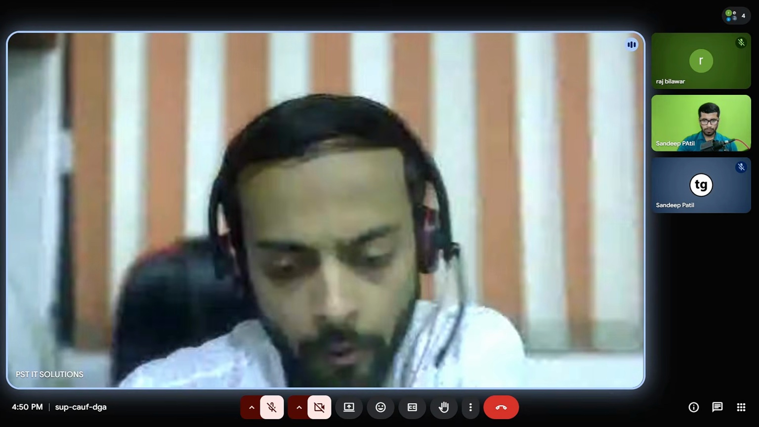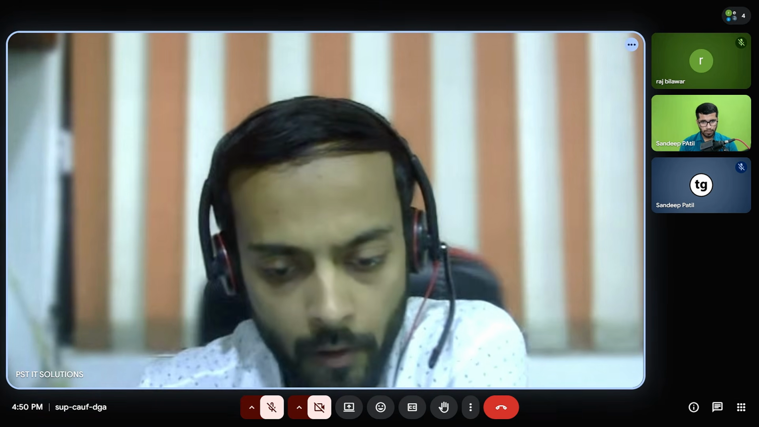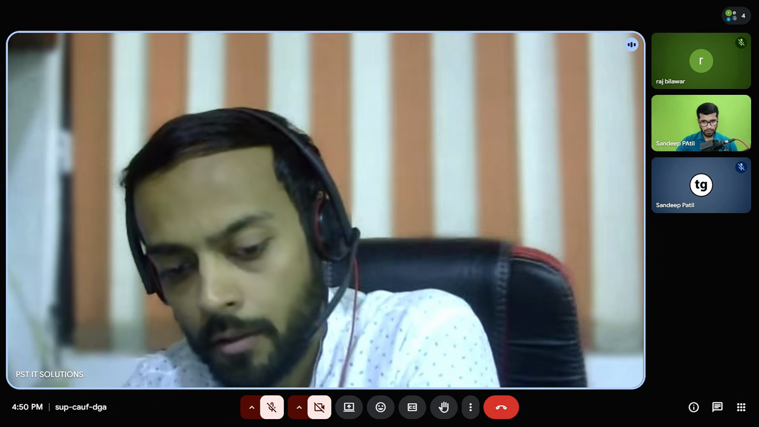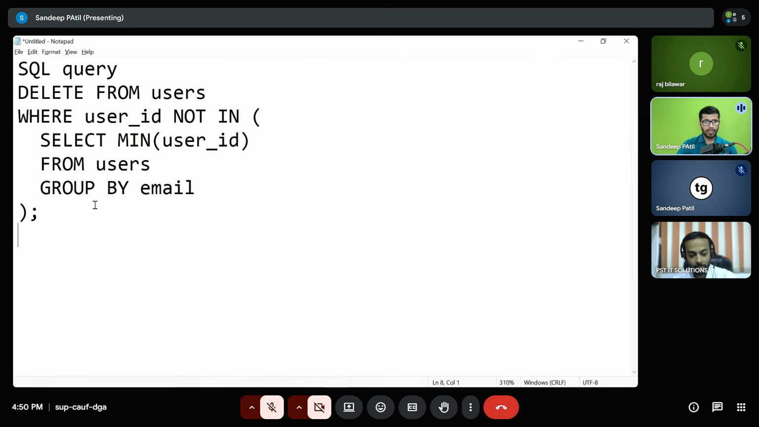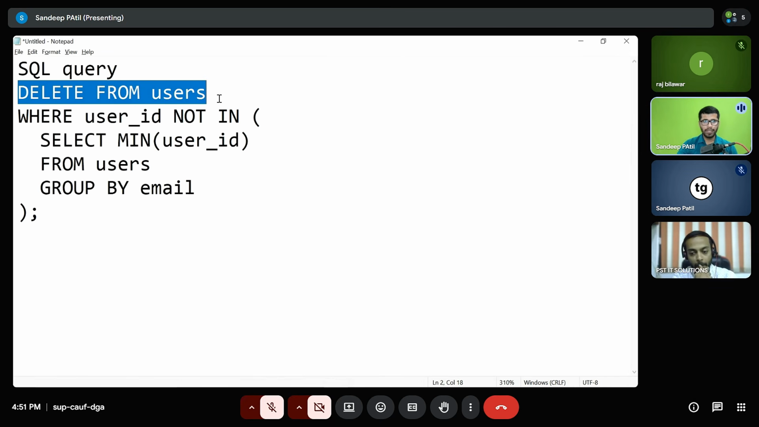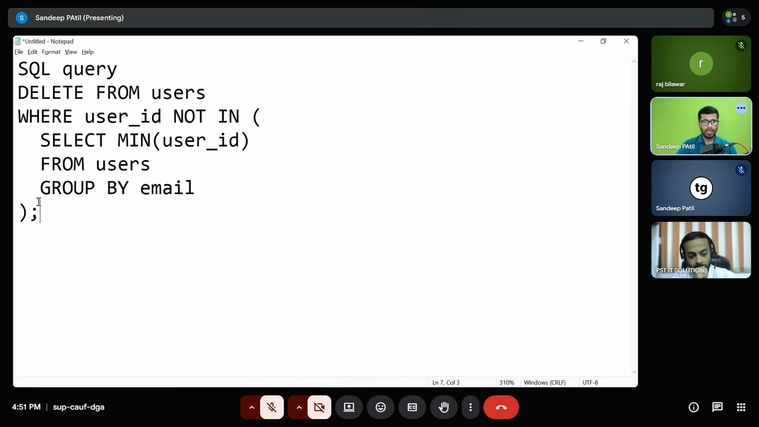I'd like to know about row number. Write an SQL to remove duplicates using row number. Okay. This query will be removing the duplicates. And in this query, of course, we are deleting the records from the users table. And of course, this is the syntax for it.